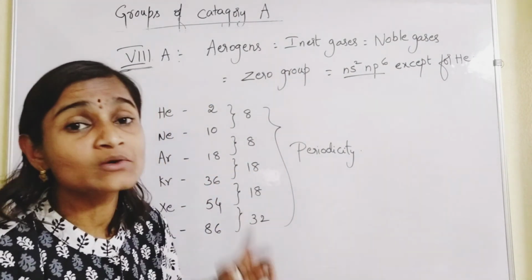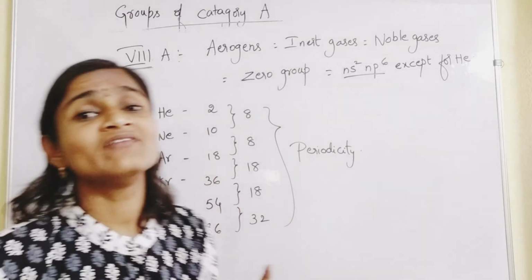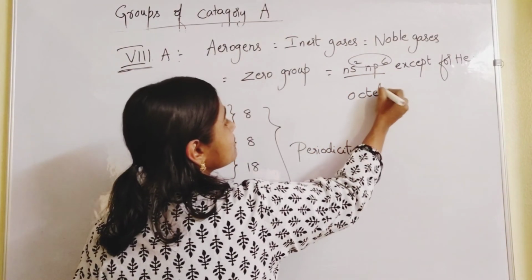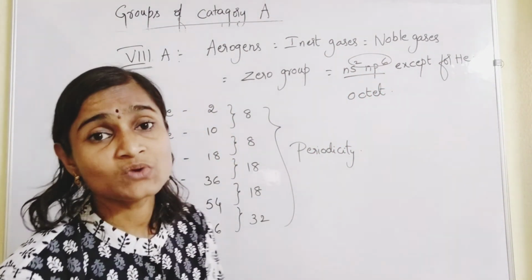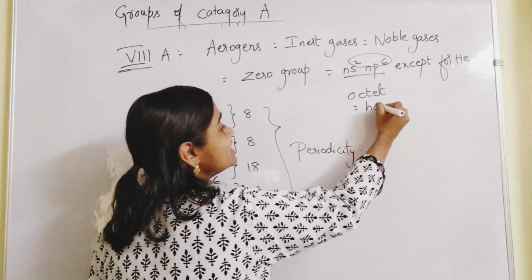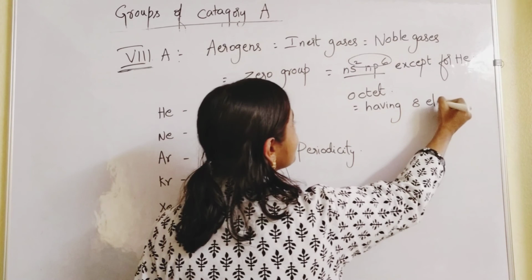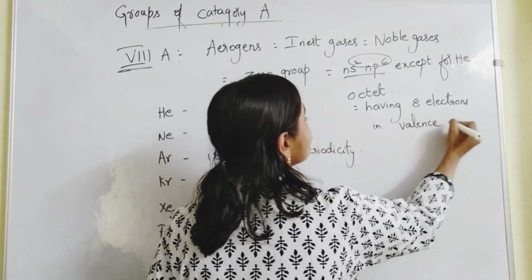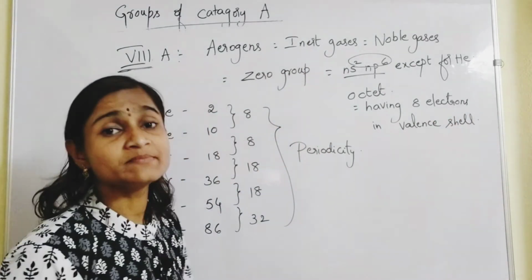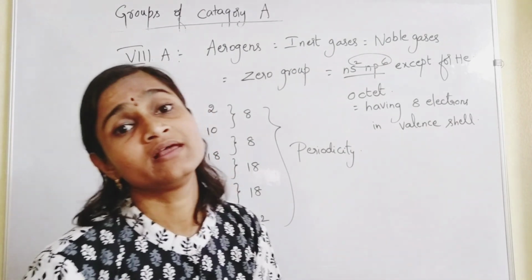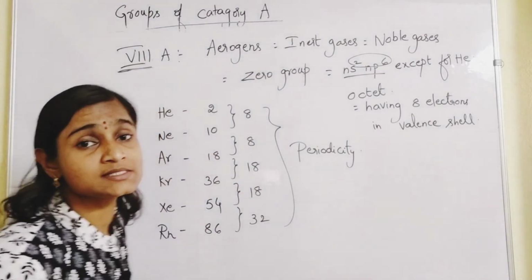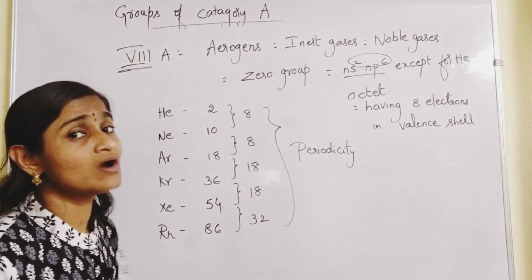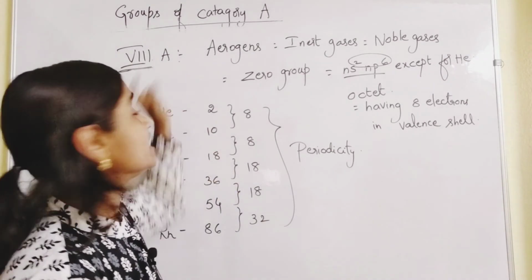It is having duplet configuration, whereas the remaining all are having octet configuration, having 8 electrons in the valence shell. Any element will have maximum up to 8 electrons only in the valence shell. Except helium, neon, argon, krypton, xenon and radon are called inert gases. These are 8th A group elements.